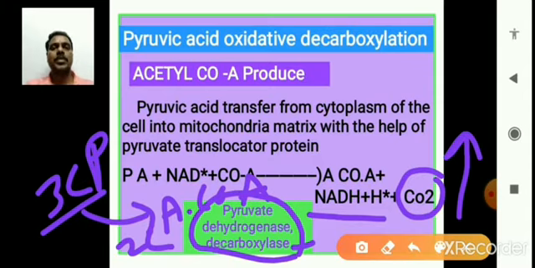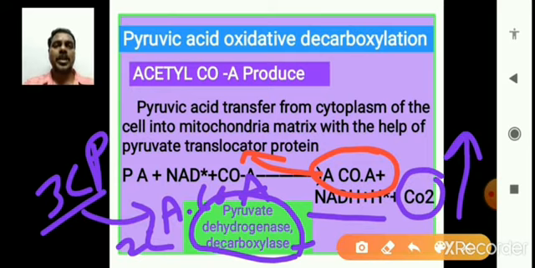These enzymes are very important for the production of acetyl coenzyme A, a 2 carbon molecule, NADH, and the release of carbon dioxide. Now the pyruvic acid is converted to acetyl coenzyme A. This acetyl coenzyme A is transferred into the matrix of the mitochondria with the help of a translocator protein.